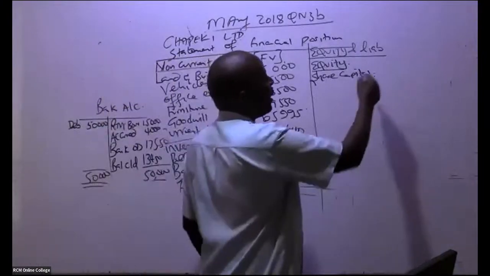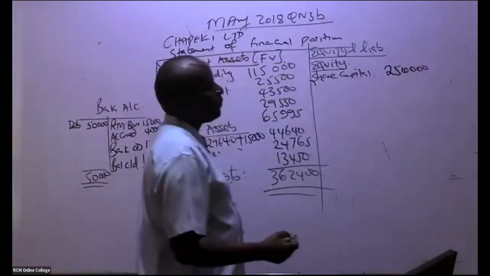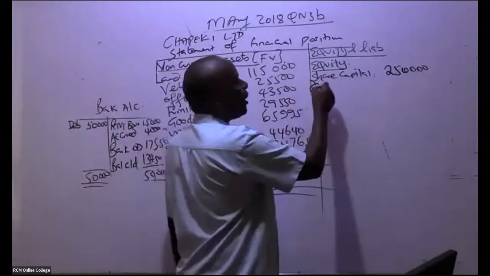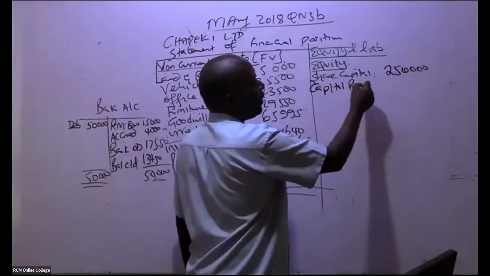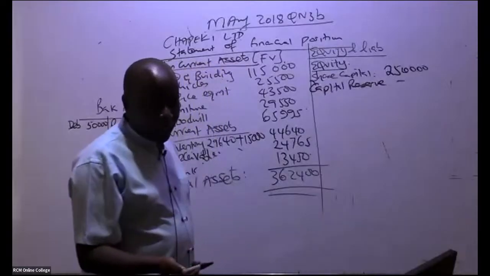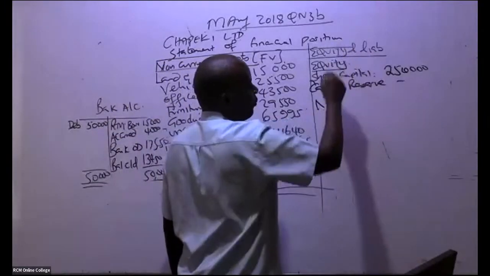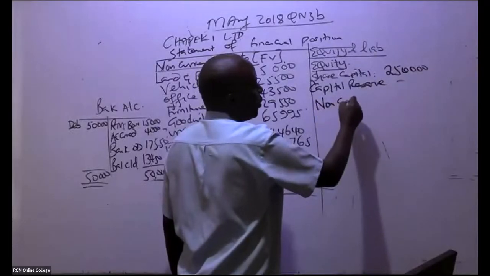So it means that the share capital, if you remember, the purchase consideration was 250,000. If we had that capital reserve, it would have come here. Yeah, it's not there. All right. From there, ladies and gentlemen, we go to non-current liabilities. First of all, we start with non-current liabilities.